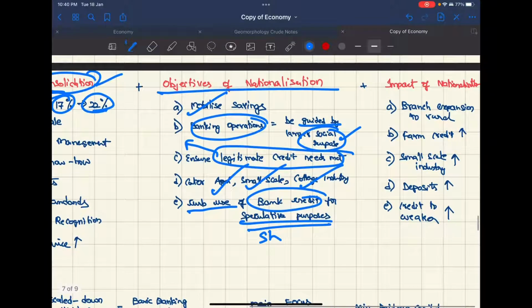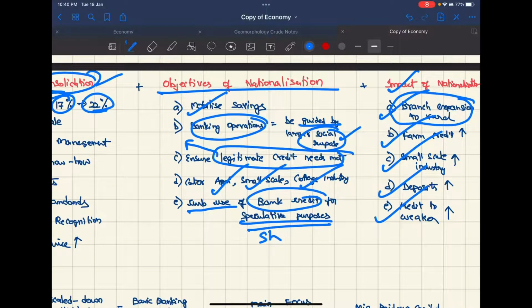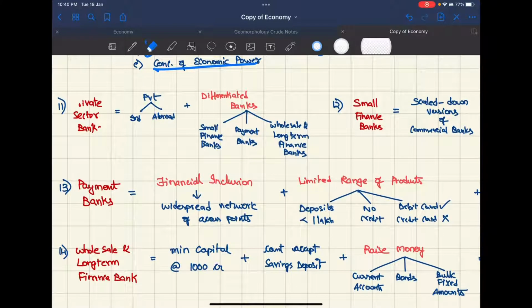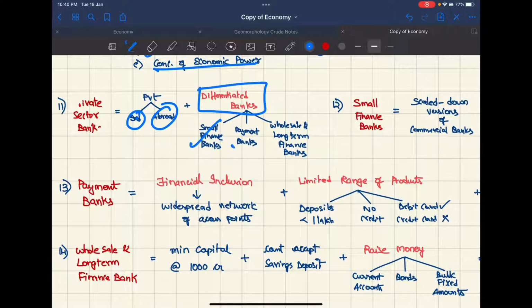And coming to the impact of nationalization, branch expansion to rural areas has increased, farm credit increased, small scale industry credit increased, deposits increased, and credit to weaker sections also increased. Coming to private sector banks, we have Indian and foreign banks, and also differentiated banks, which are small finance banks, payment banks, and wholesale and long-term finance banks.